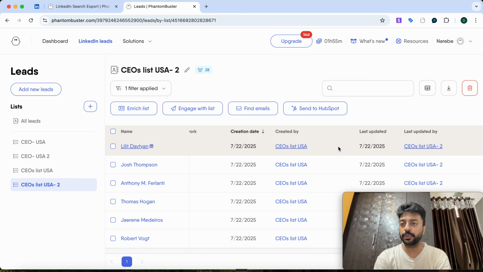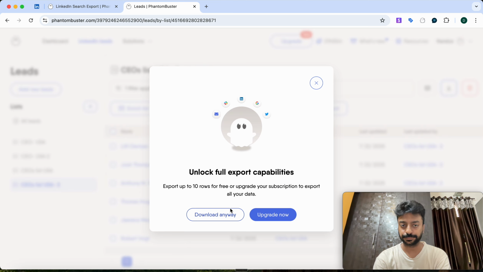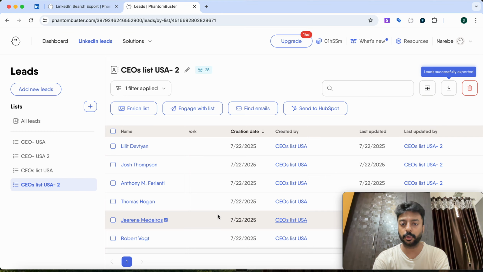And after that, what you need to do is click on download, and it will extract the leads. Then it says that to unlock the full capabilities you need to export 10 rows for free or upgrade your subscription to export all your data. So if you want to export all the data, you just need to buy the subscription. Otherwise you can download the 10 rows right now. So I'm just clicking on download anyway.